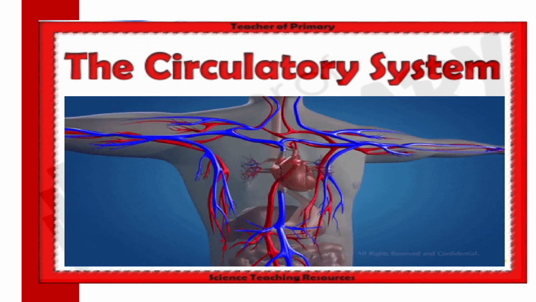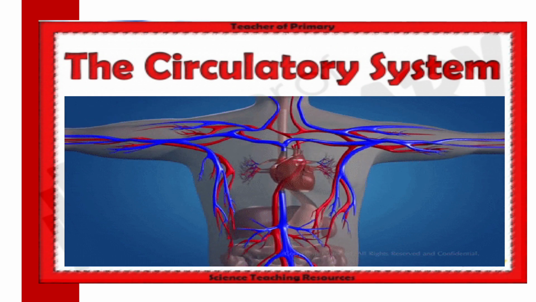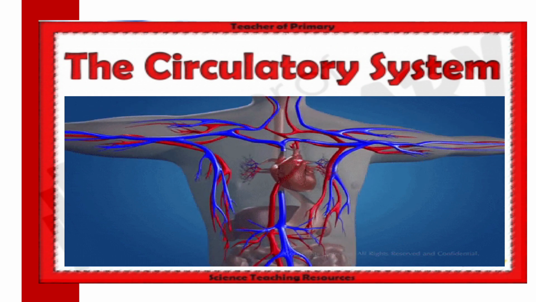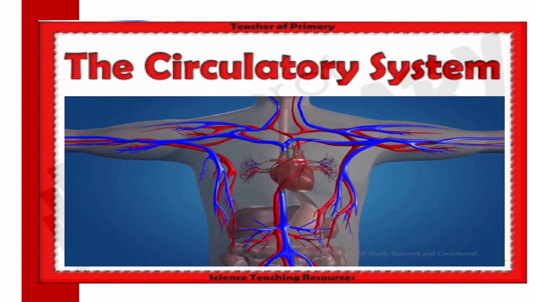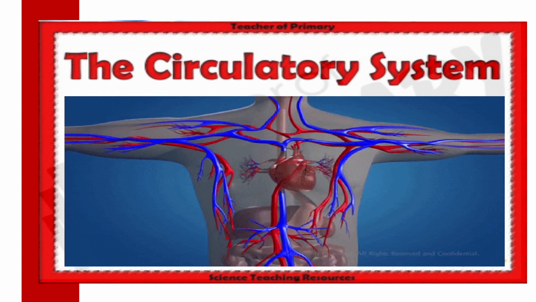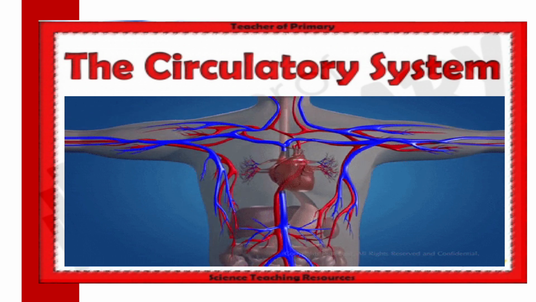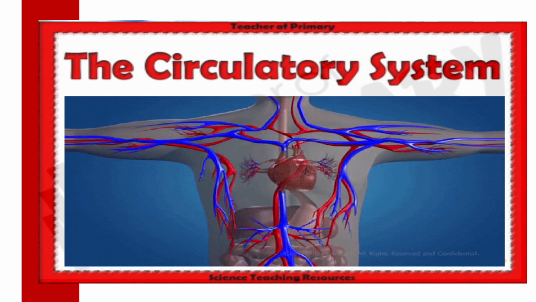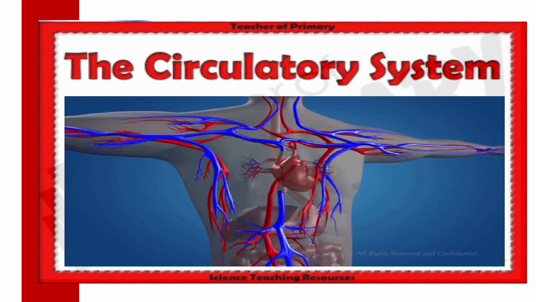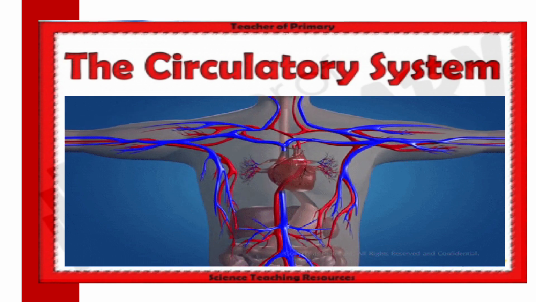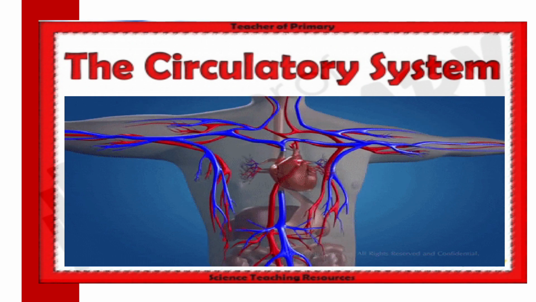Now the circulatory system, which is our topic. All living organisms show many similarities in their life processes. All of them eat, digest their food, draw energy from food, remove waste material and so on. Now how do nutrients, water, and gases reach each and every part of our body? They are transferred with the help of the circulatory system.